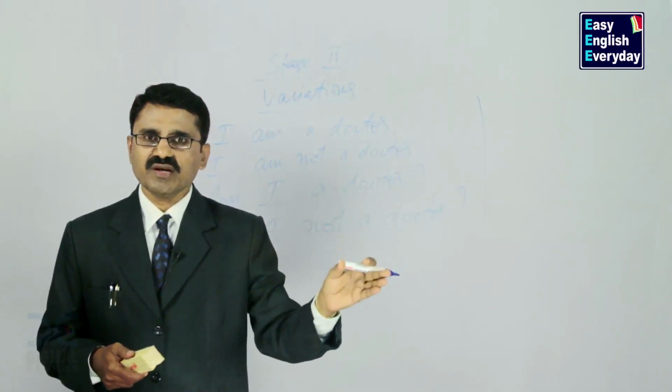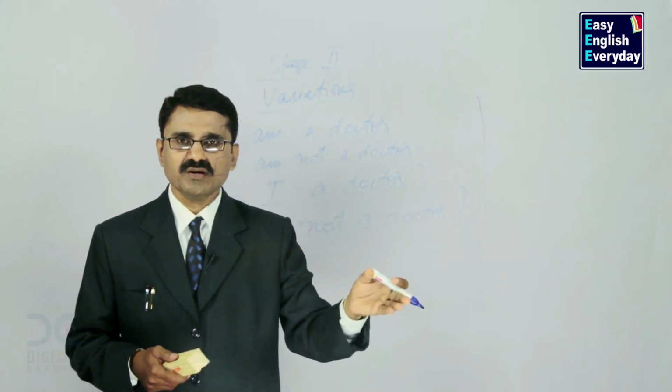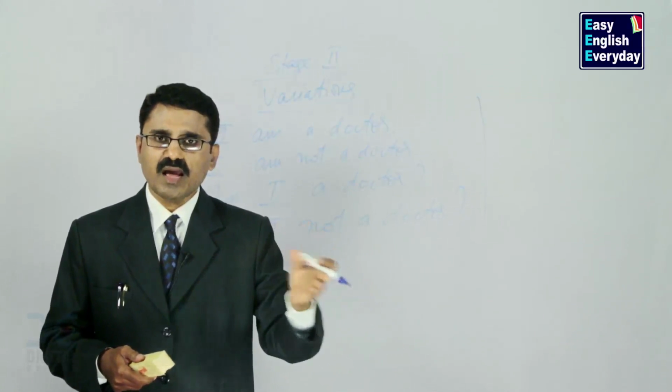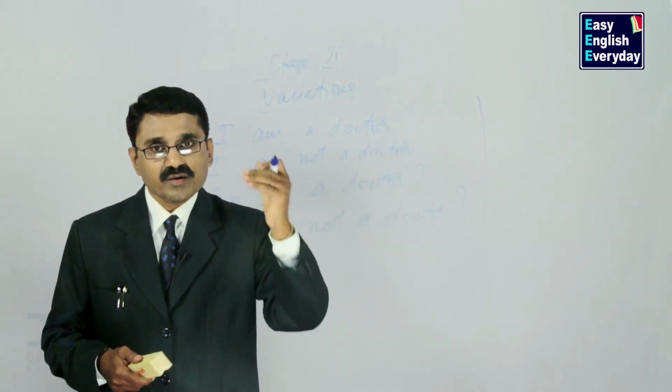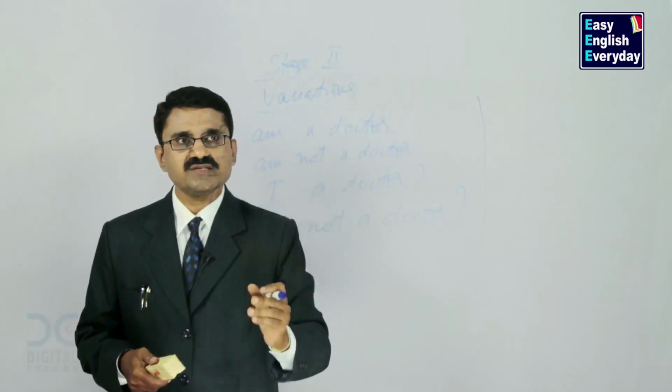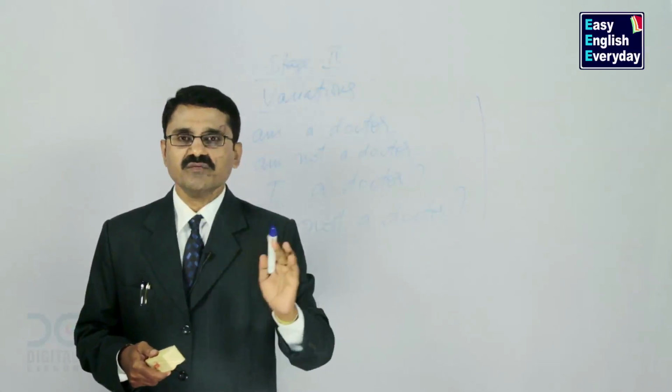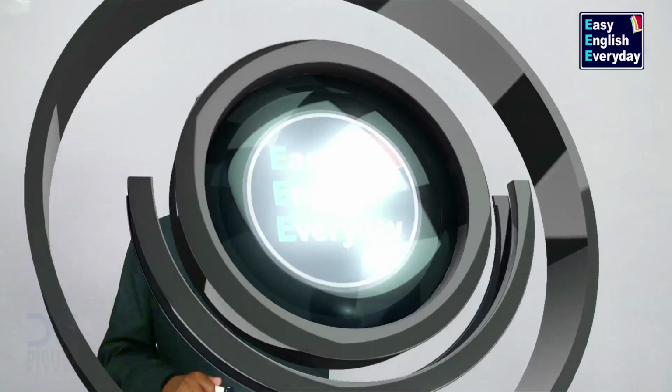I'm a teacher, I'm not a teacher. Am I a teacher? Am I not a teacher? I'm a player, I'm not a player. Am I a player? Am I not a player? You have to maintain this type of fluency. This is second stage where we learn about variations. Stage 3.